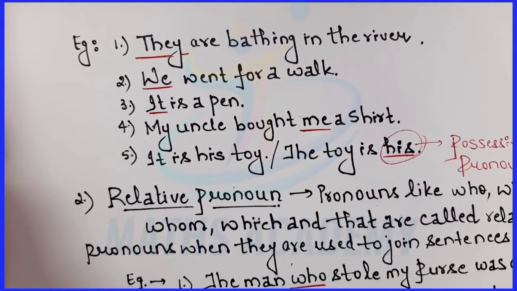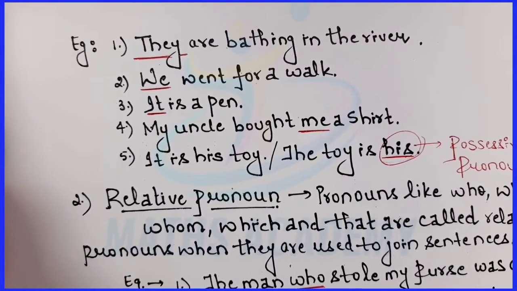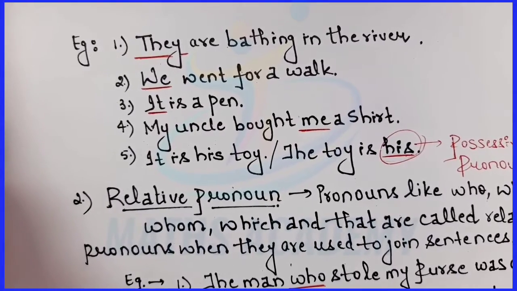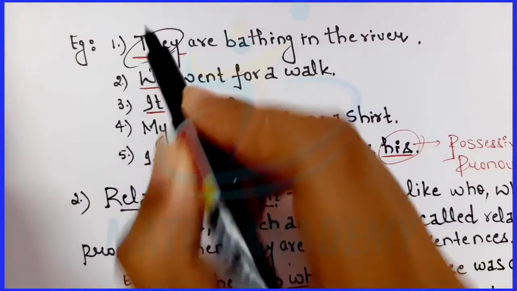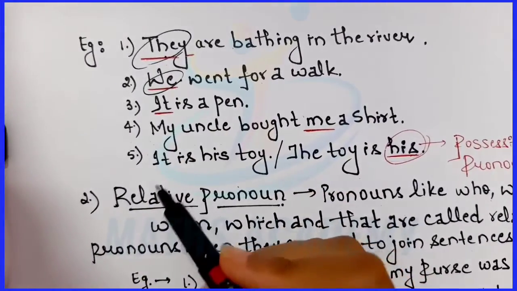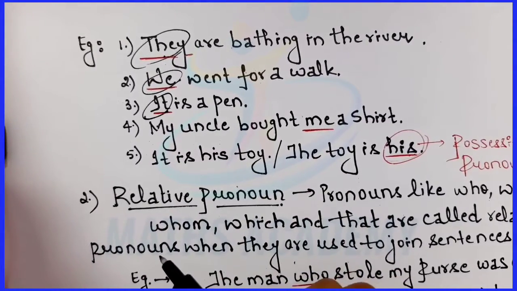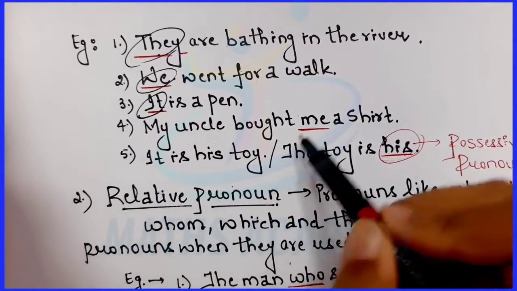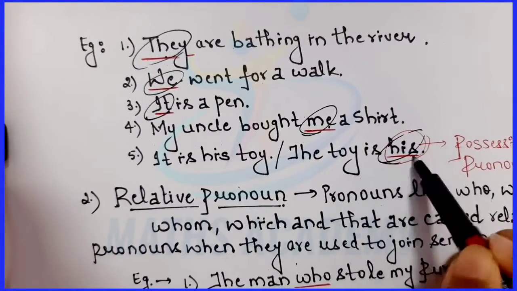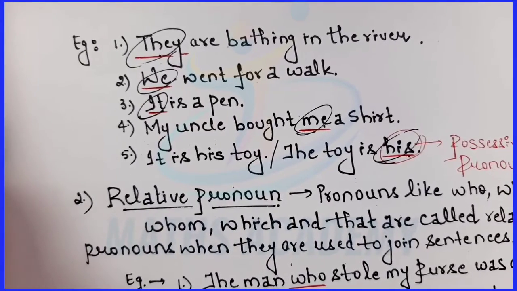So let us go through them using the examples that I have written down here. The first example is: They are bathing in the river. Secondly: We went for a walk. It is my pen, or it is a pen. My uncle bought me a shirt. The toy is his. These are the various kinds of personal pronouns.